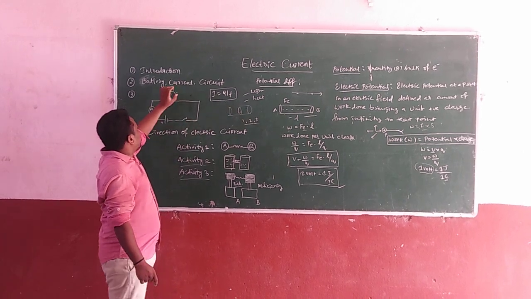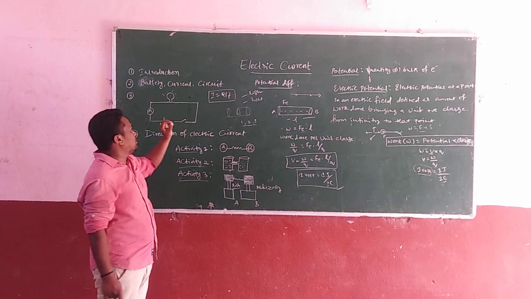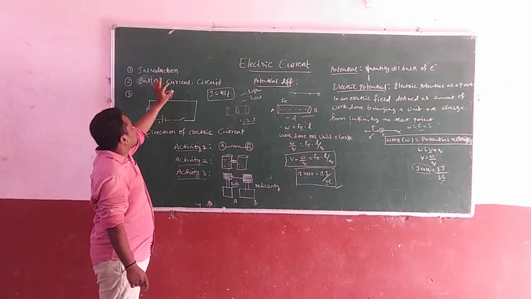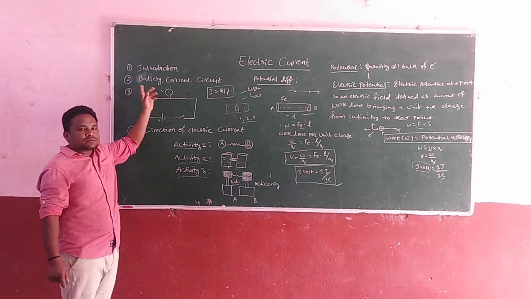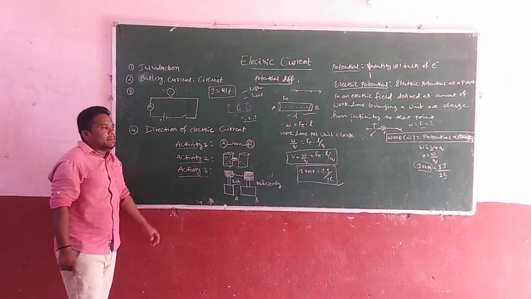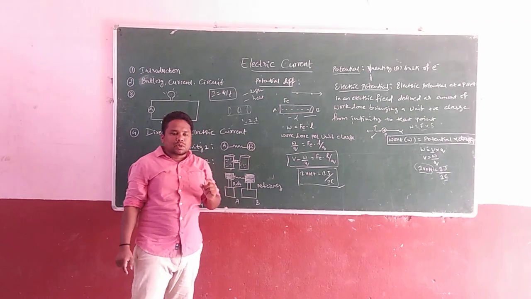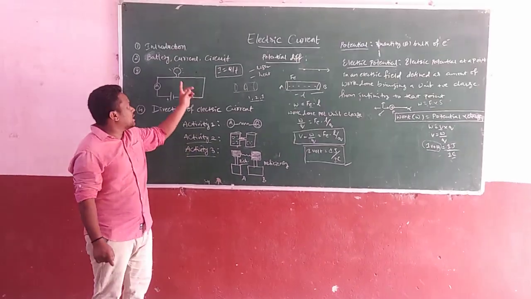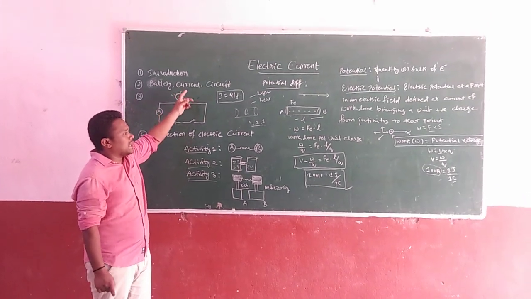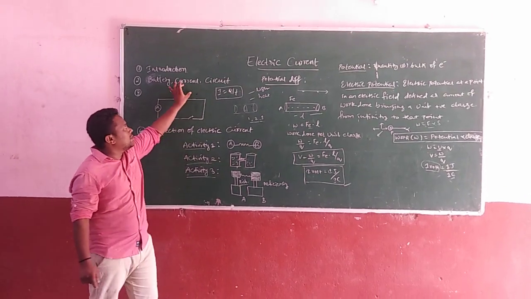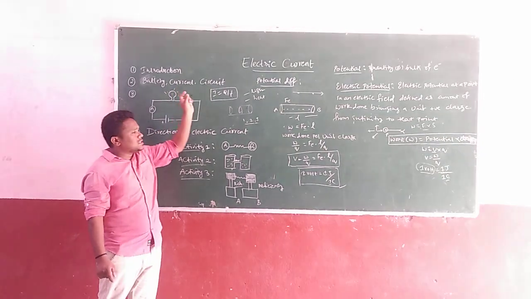Before going to discuss the electric current, you have to learn about three things, that is nothing but what is the current, what is the circuit, and what is the battery. Here, what is the battery? Battery is nothing but a kind of storage device, which stores chemical energy that can be converted into what? Electrical energy. Next, what is the current? Current can be defined as a flow of electrons.